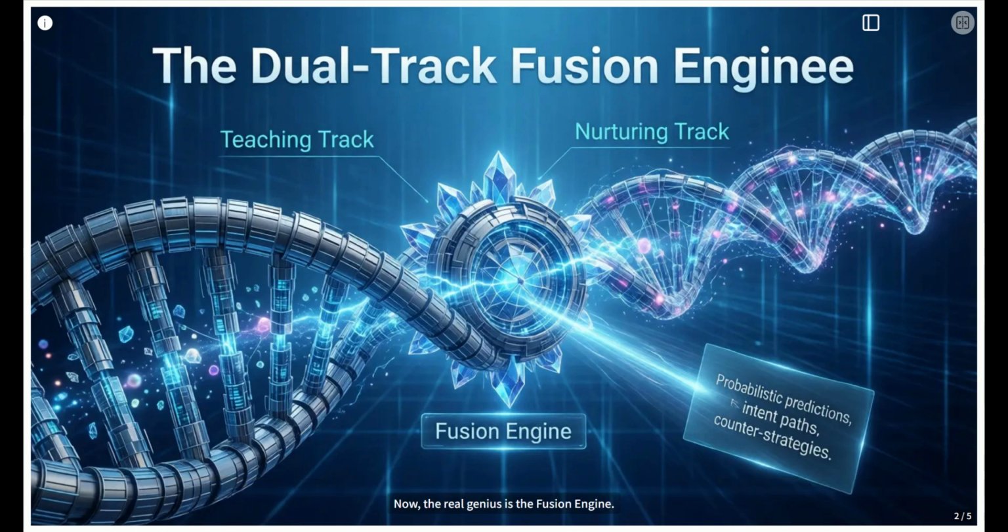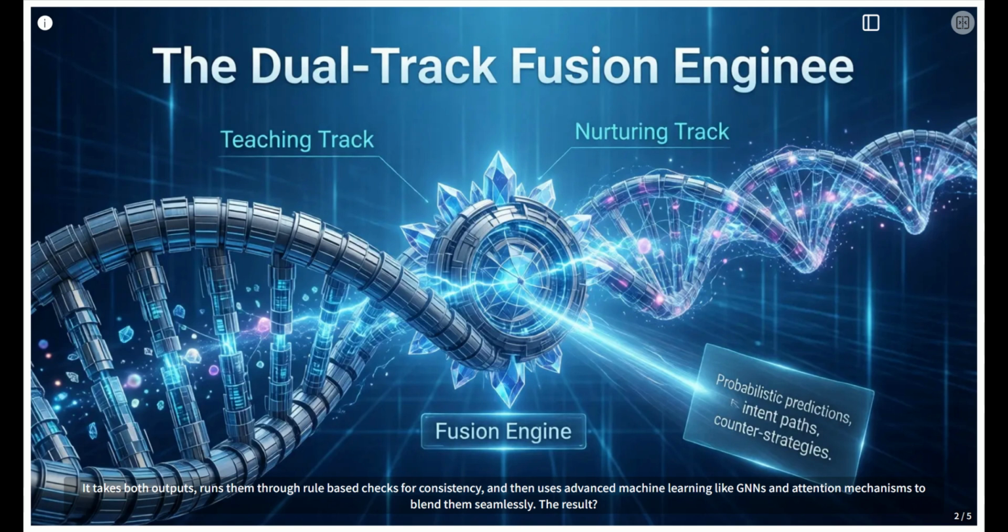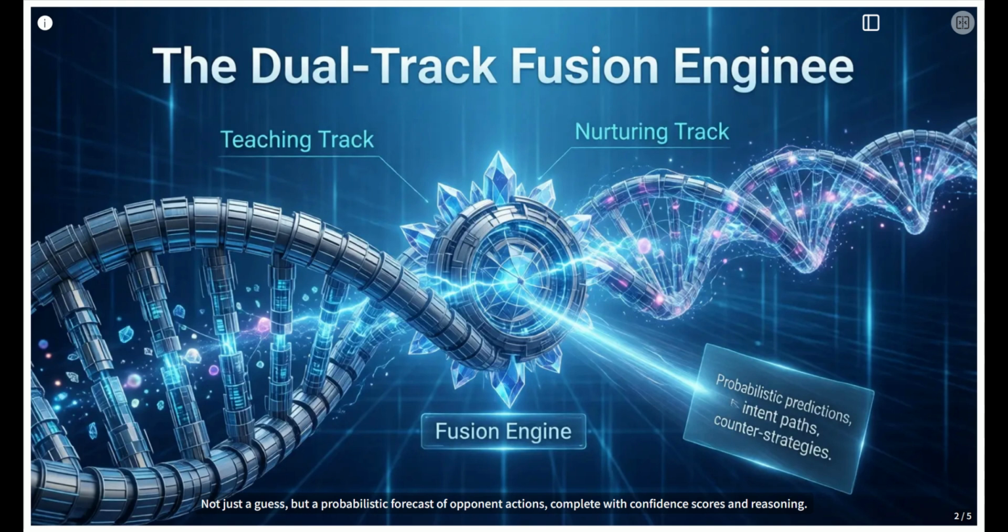Now, the real genius is the fusion engine. It takes both outputs, runs them through rule-based checks for consistency, and then uses advanced machine learning, like GNNs and attention mechanisms, to blend them seamlessly. The result? Not just a guess, but a probabilistic forecast of opponent actions, complete with confidence scores and reasoning.